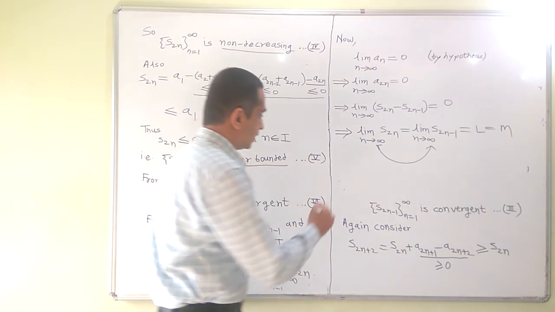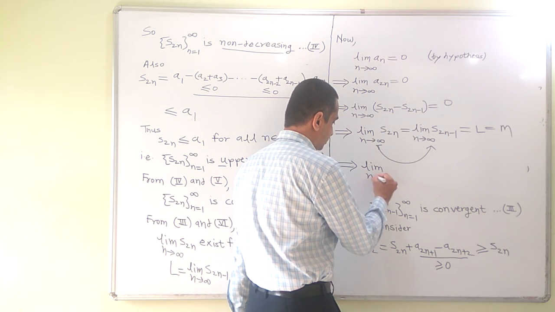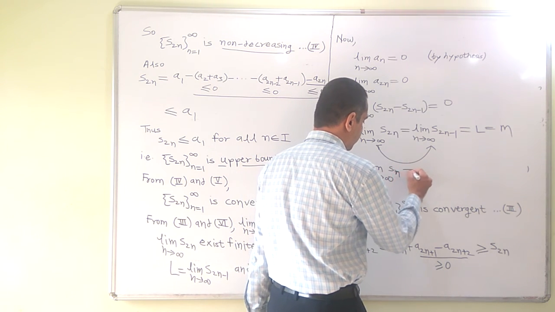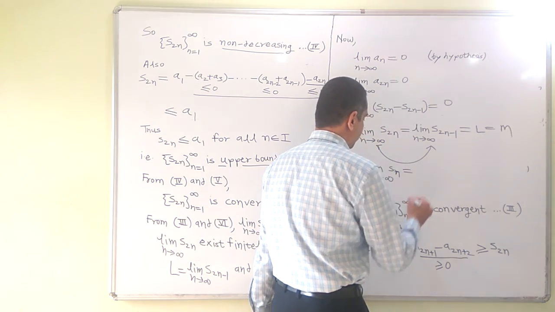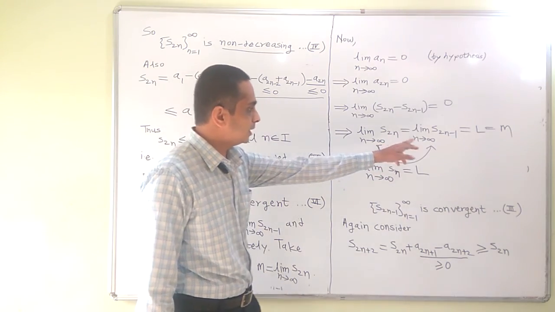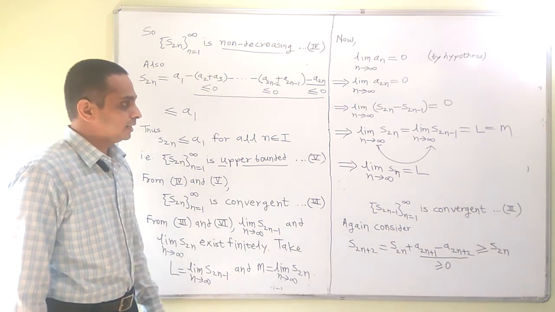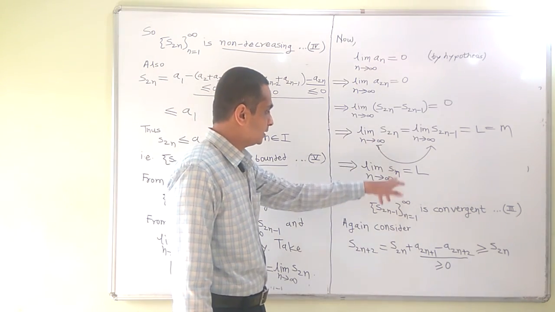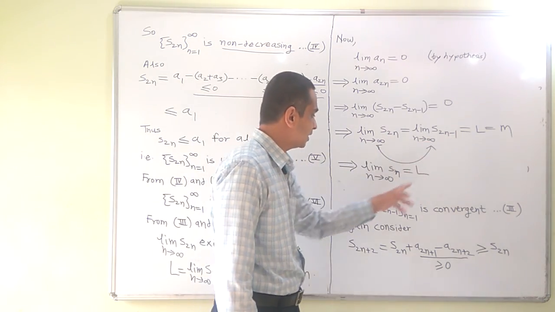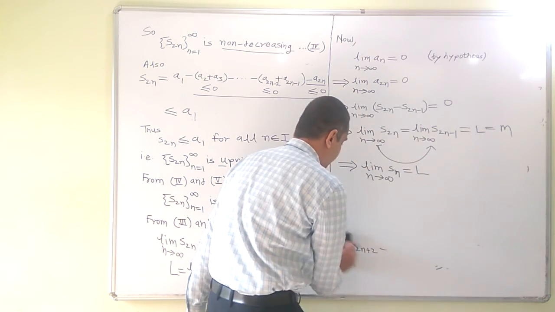So limit of Sn is also L. S2n and S2n minus 1 are subsequences of the sequence Sn, and they are exhaustive. If we combine them, we get the sequence Sn, and as both converge to L, the sequence Sn itself converges to L.